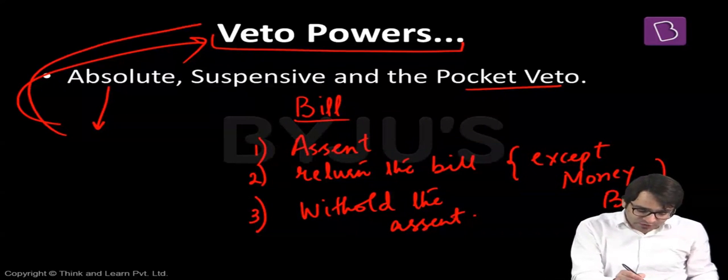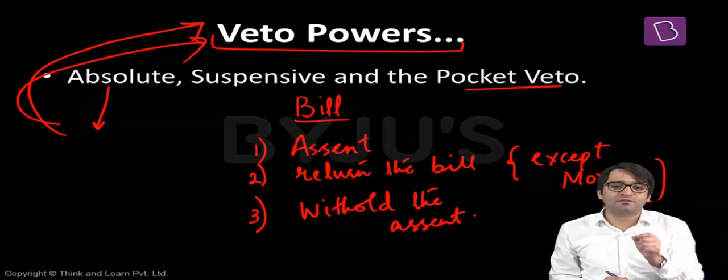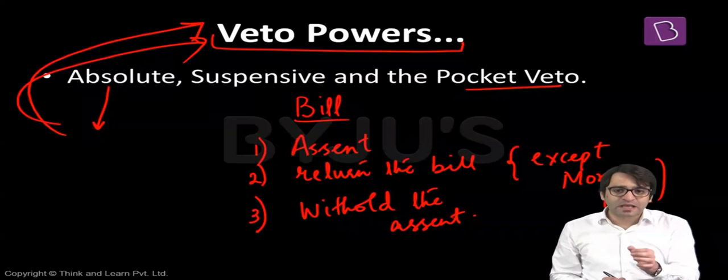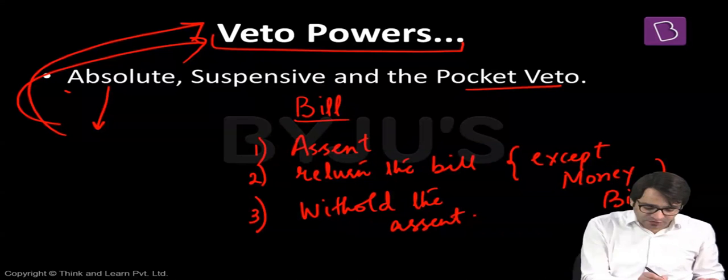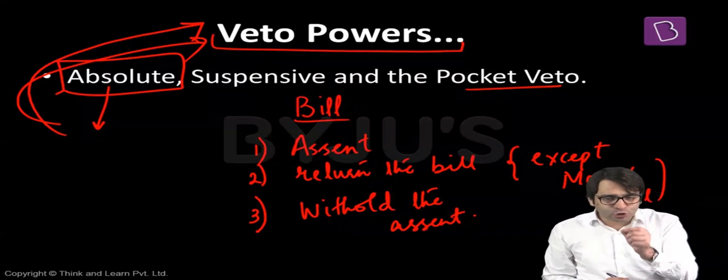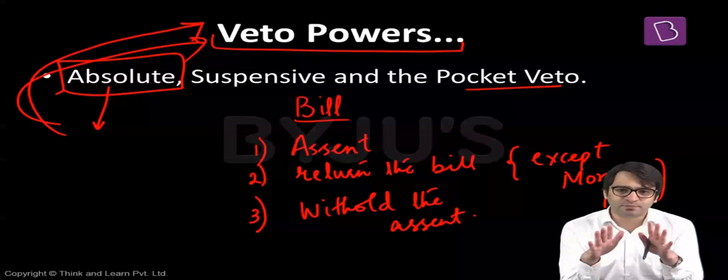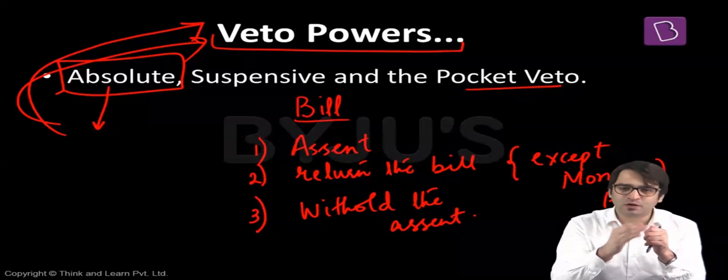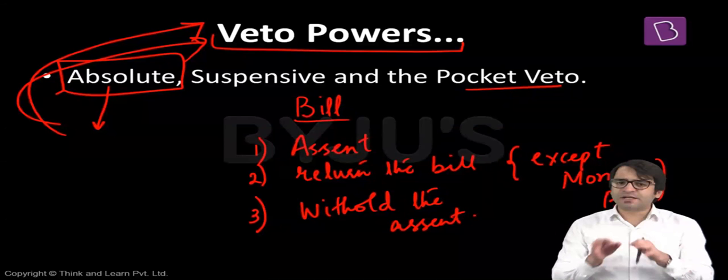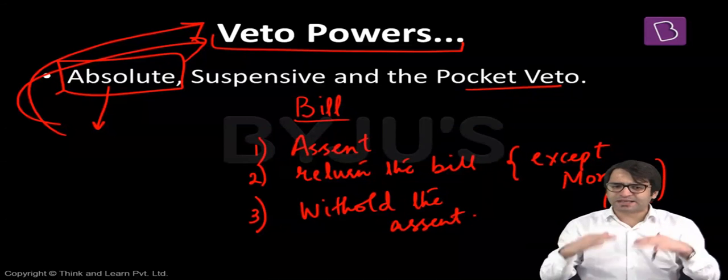That means I'm refusing to give assent to this bill. I'm using my veto. I'm not signing this bill. When the president withholds his assent to a bill, that is what we call absolute veto. And if the president uses an absolute veto, that is the death of the bill. This bill can never become a law. Absolute veto means the president refuses to sign a bill, the bill is dead. It can never become a law.